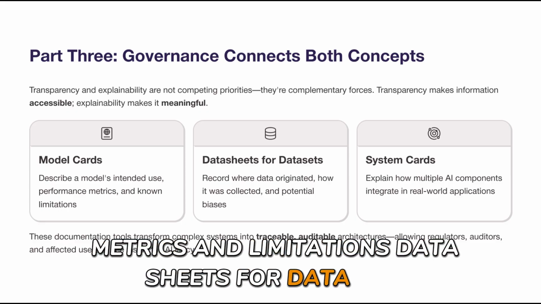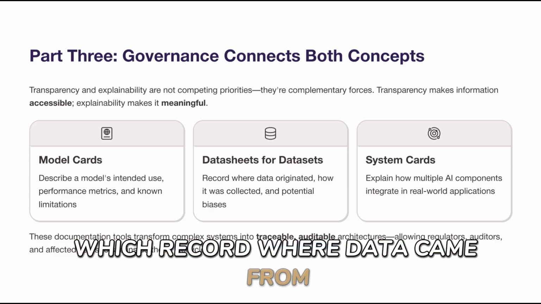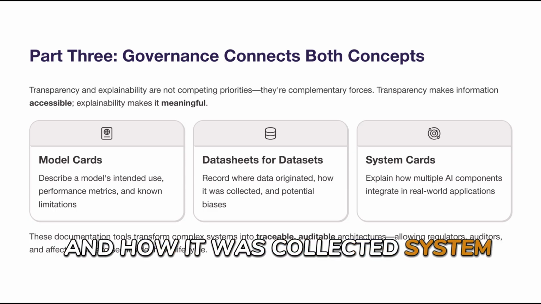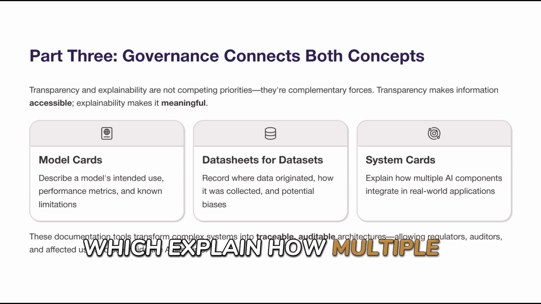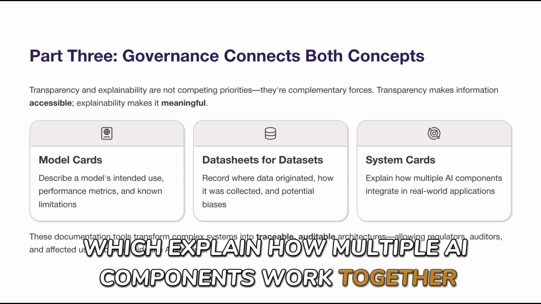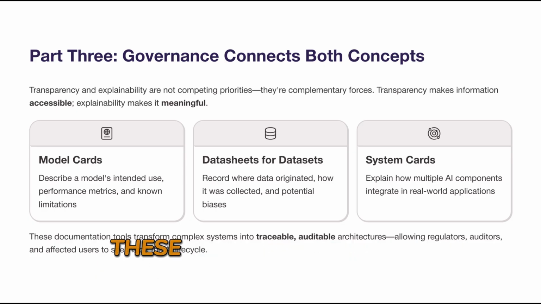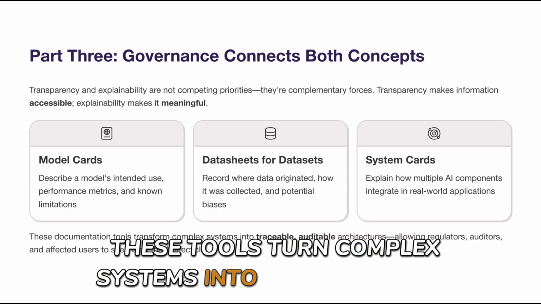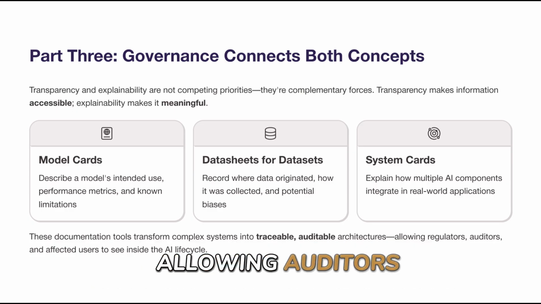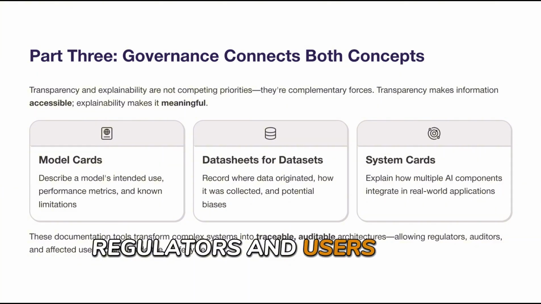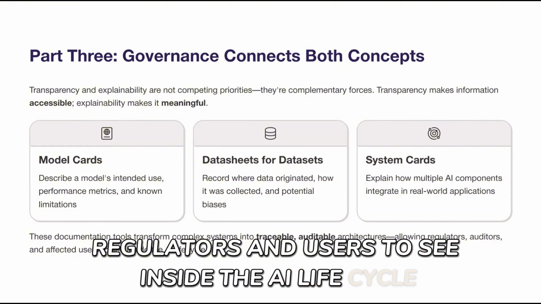Data sheets for data sets, which record where data came from and how it was collected. System cards, which explain how multiple AI components work together in real applications. These tools turn complex systems into traceable ones, allowing auditors, regulators, and users to see inside the AI lifecycle.